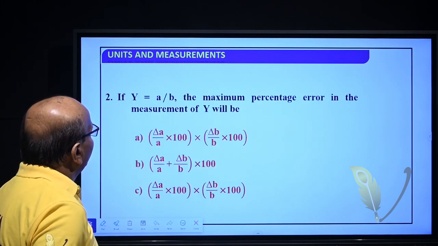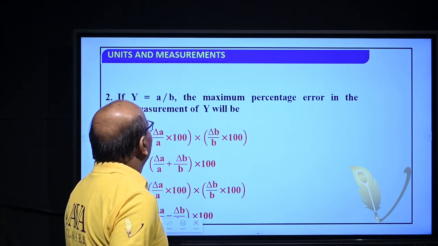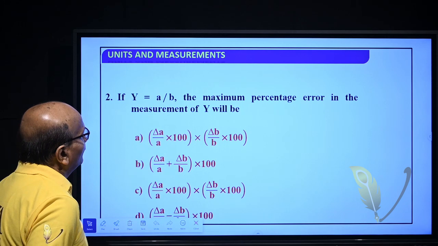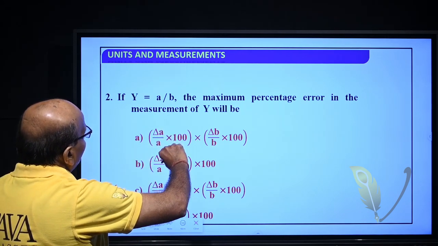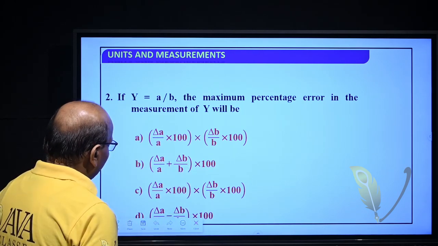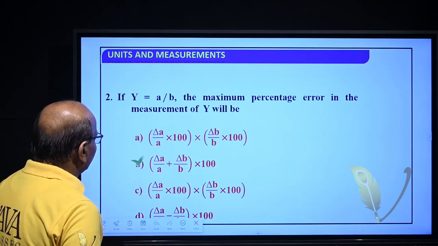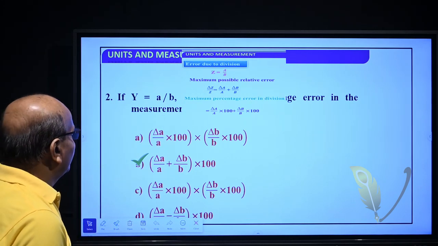If y is equal to A by B, so the maximum percentage error in the measurement of y will be delta A by A into 100 plus delta B by B into 100. So, the correct option is (delta A by A plus delta B by B) into 100.